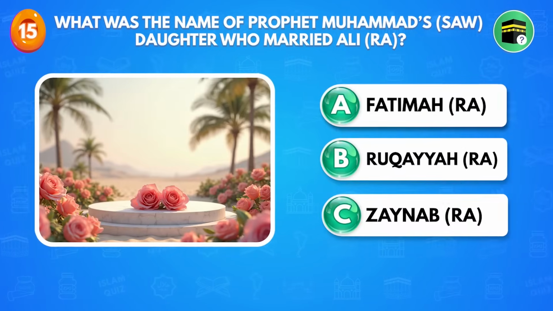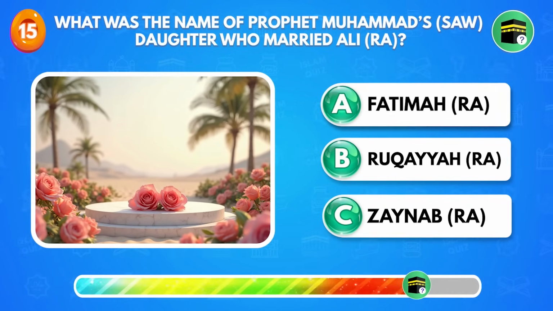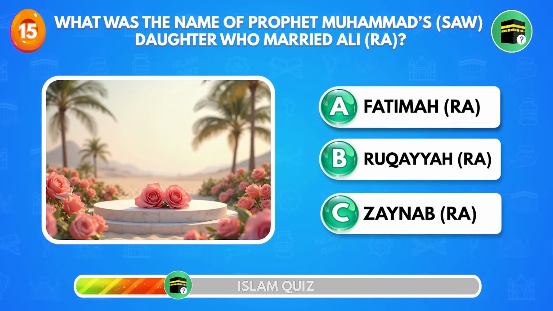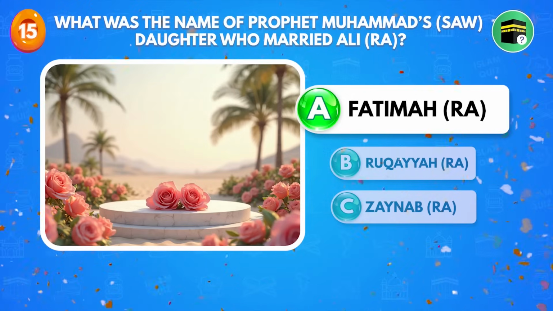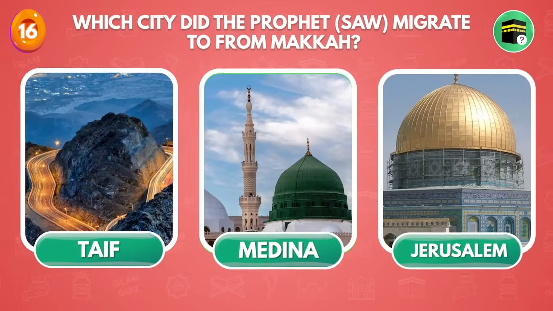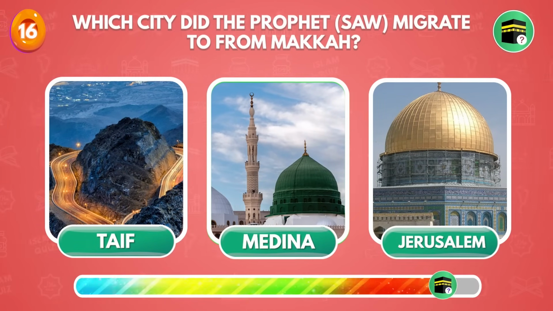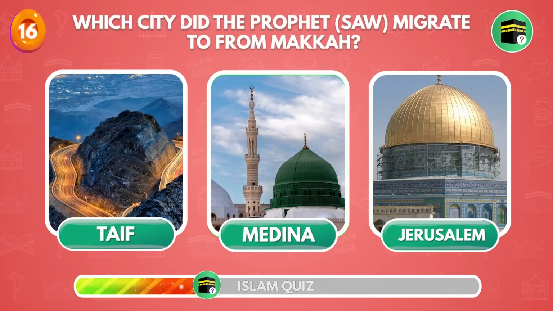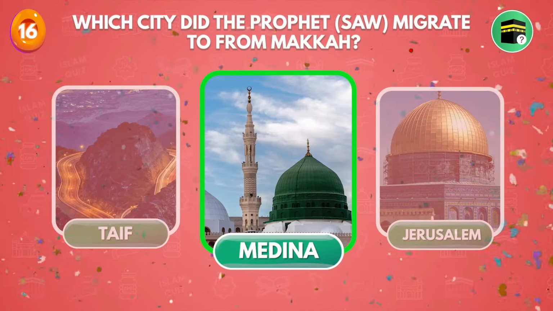What was the name of the Prophet Muhammad sallallahu alaihi wasallam daughter who married Ali radiallahu anhu? Fatima radiallahu anha. Which city did the Prophet sallallahu alaihi wasallam migrate to from Mecca? Medina.